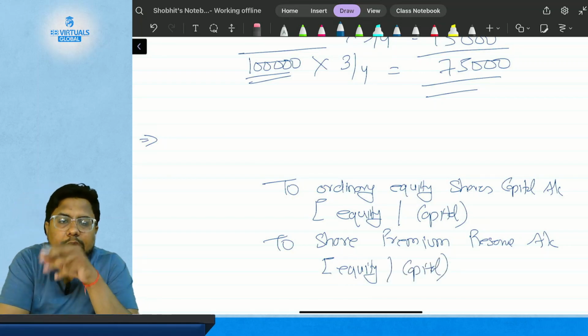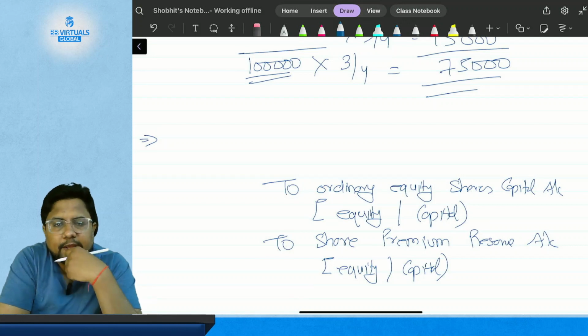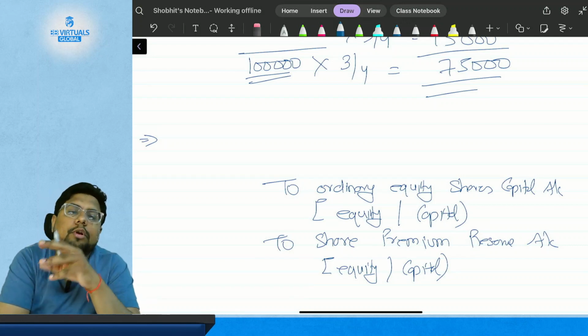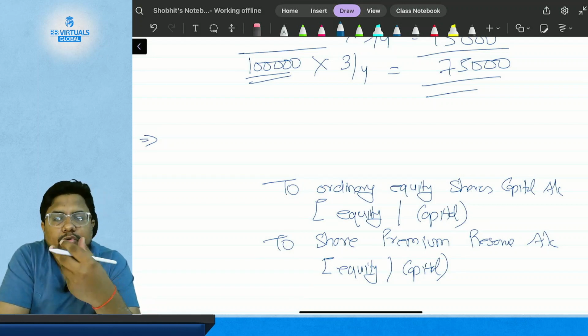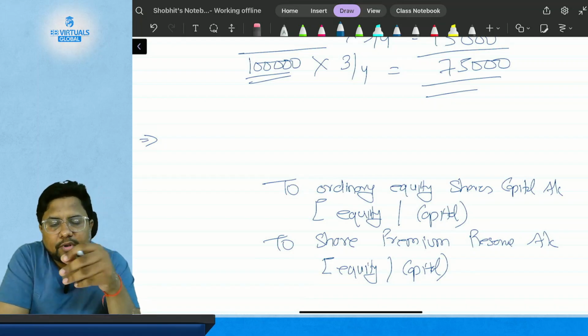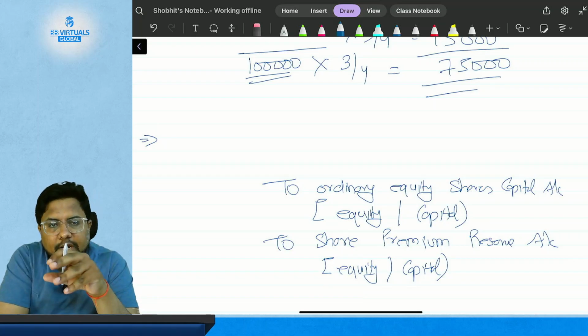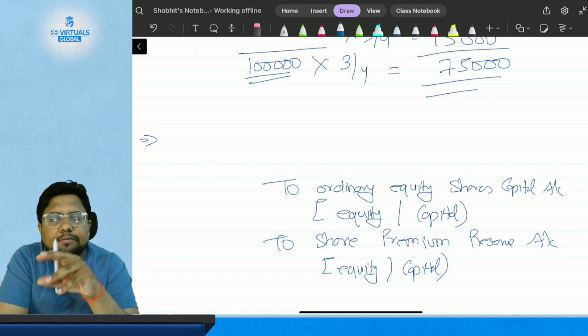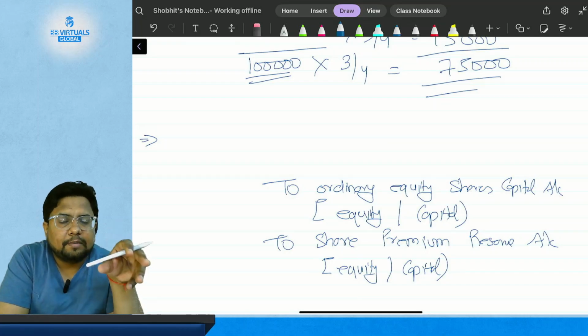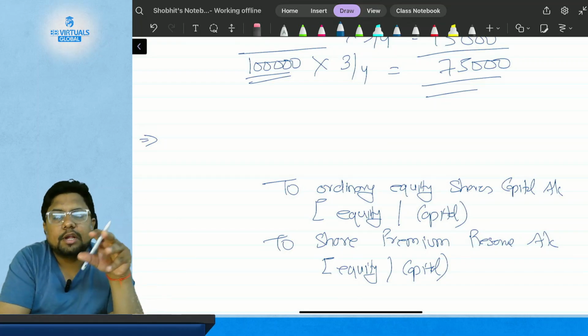Now, what will be debited? Because you are not getting any money. Are you getting any money? No, you are not getting money, because bonus shares are issued without any consideration. This is for free, and these shares are issued by utilizing the reserves or retained earnings. Reserves and retained earnings generally have a credit balance, and when you are going to use them, what do you need to do?